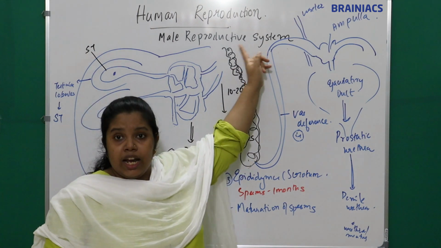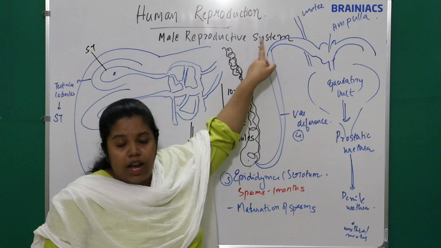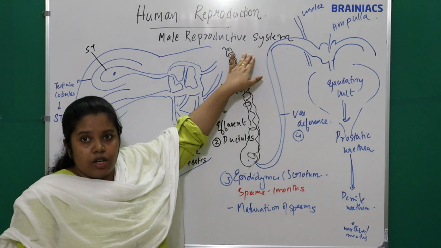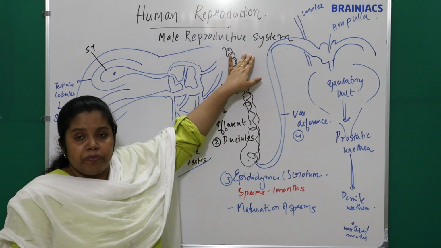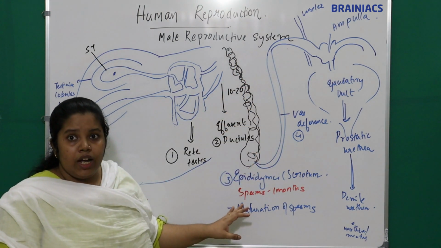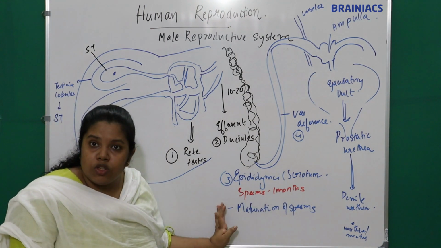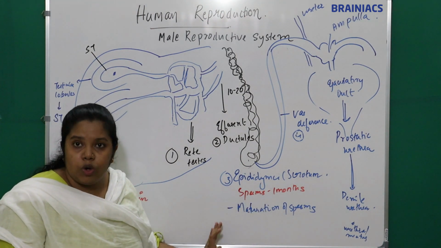They leave the testis from the upper and dorsal surface of the testis to connect to the epididymis, which is a highly coiled tube, right? And what happens here? The temporary storage of the sperm and maturation of the sperms occur, right?